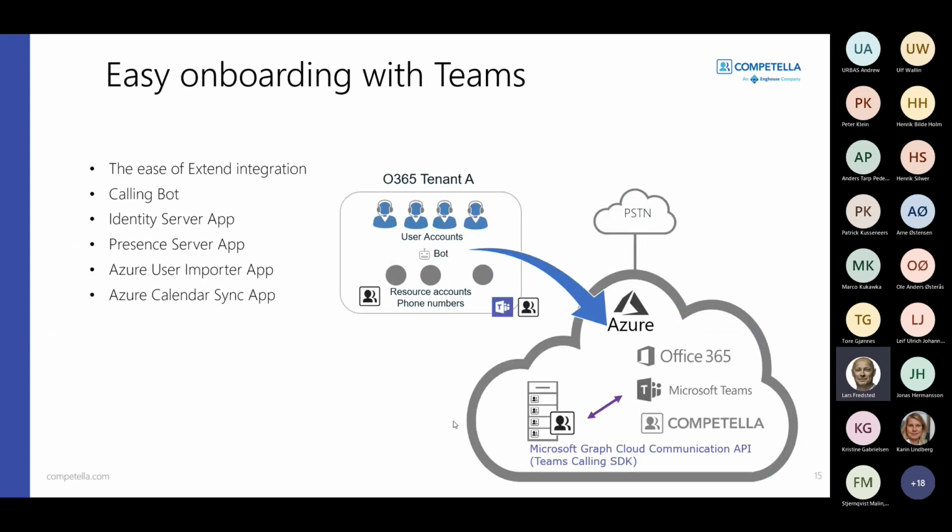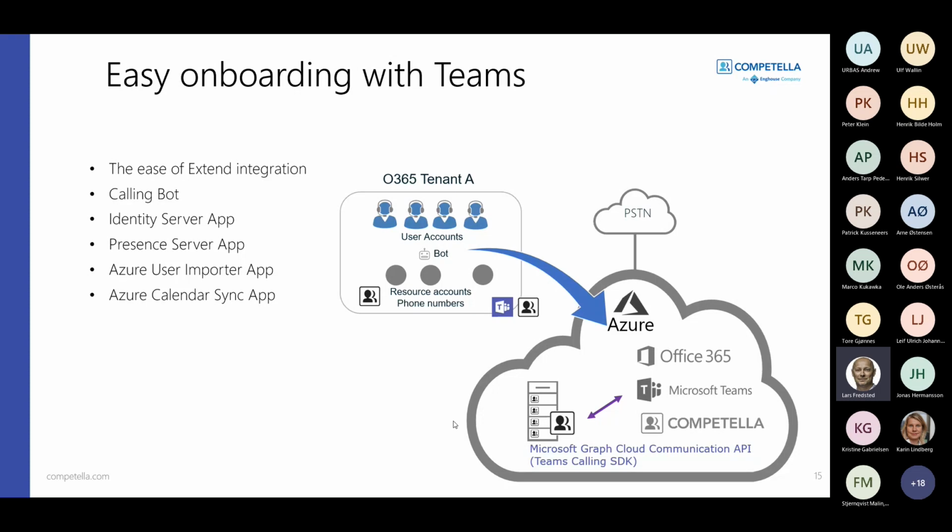The Competella solution is an Extend model integrated to Teams. That means, on a high level, that we keep all the voice calls inside the Teams topology. It's easy to integrate with our solution, because all you need to do is register 5 apps in your Azure tenant.